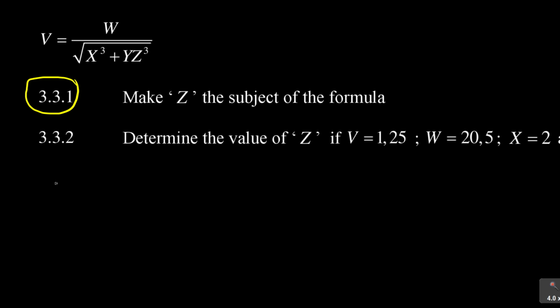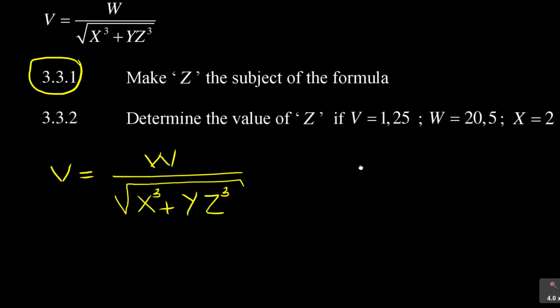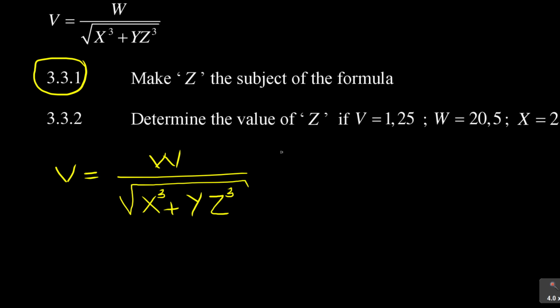So what do we have here? We have this scenario: V is equal to W over the square root of x cubed plus y z cubed. A few things to make sure that you get how many marks? 4 marks. Remember, guys, a few things here. They give 4 marks intentionally because they know students always just mess up a few things here and get everything wrong.